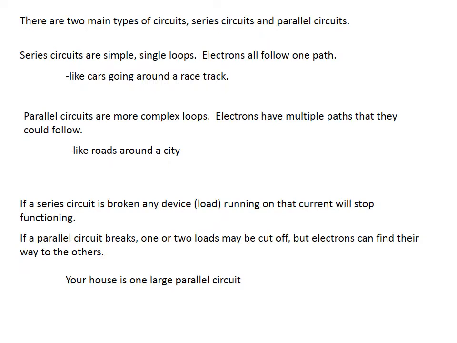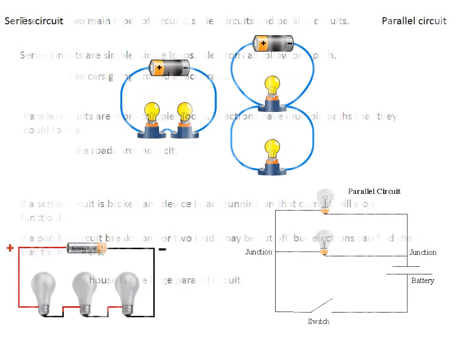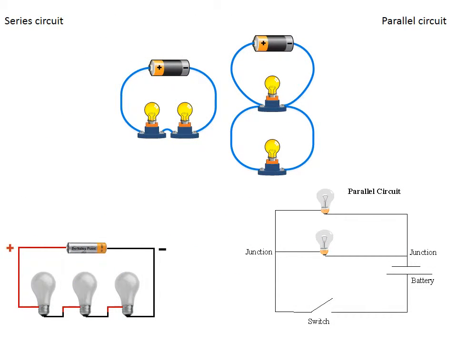If a series circuit is broken, any device running on that circuit will stop functioning. The entire circuit is broken. If a parallel circuit breaks, one or two loads may be cut off, but electrons can find their way to the others. Part of the circuit may have broken, but the entire circuit probably hasn't. Your house is one large parallel circuit. If you break a circuit in the kitchen, you probably won't lose power to the whole house. The other branches of the circuit can still carry the current.